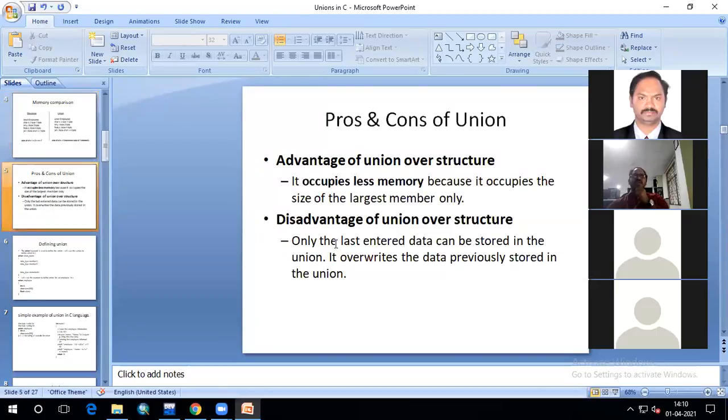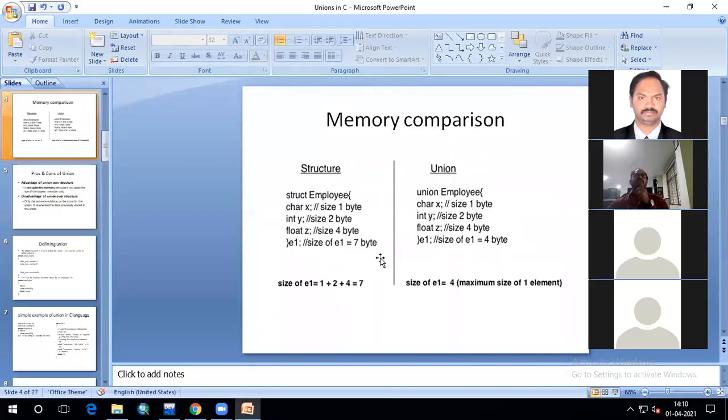And the drawback is that only the last entered data can be stored in the union. It overrides the data previously stored in the union. That means suppose you entered character x equal to the letter r.